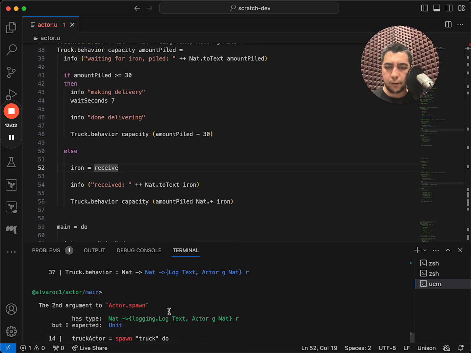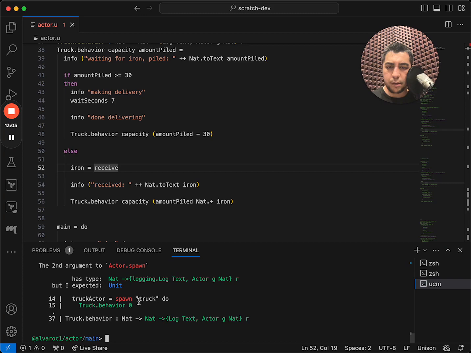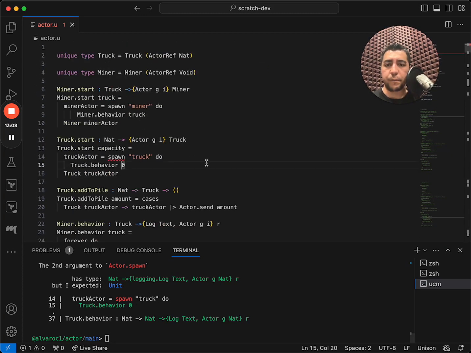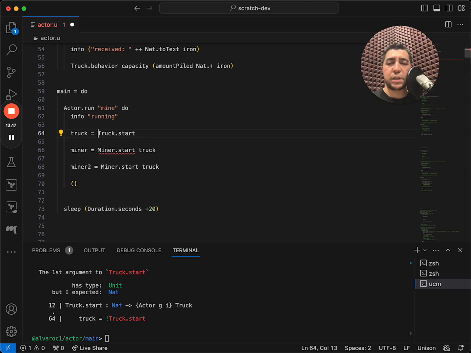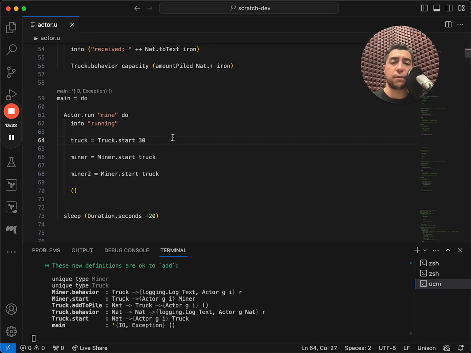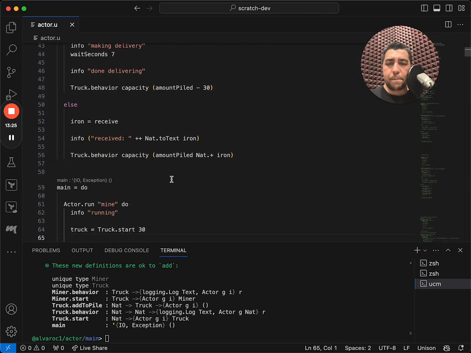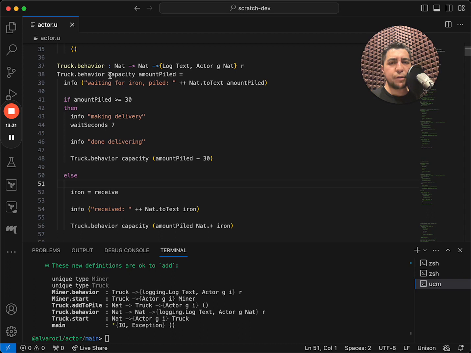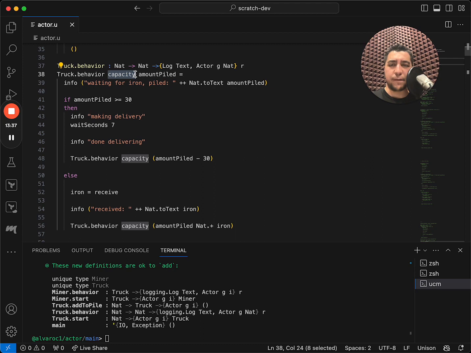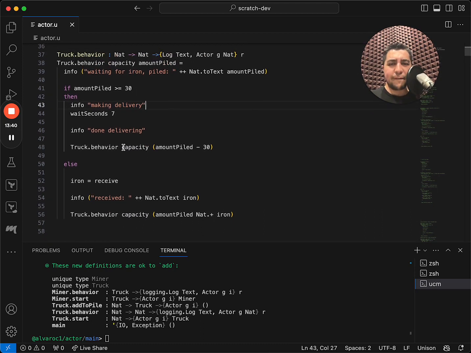Okay, now let's see what error we have. Oh, here, we need to pass that capacity. Okay, and when we start the truck, now we'll be able to specify this particular truck has a capacity of 30. Okay, something that I don't like that much here is that even though the capacity never changes in the lifespan of this truck, we're always having to pass it along every time we recurse on the behavior of this actor.